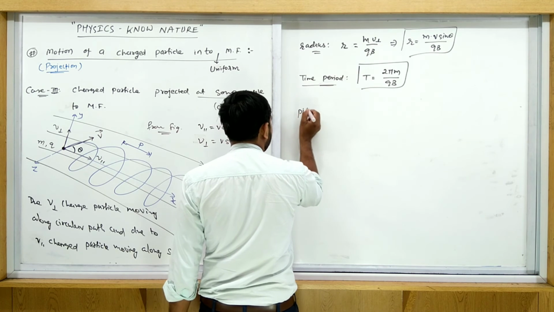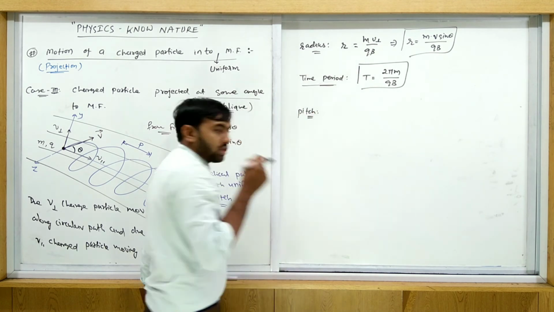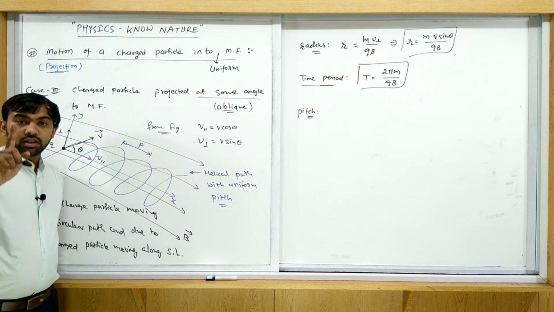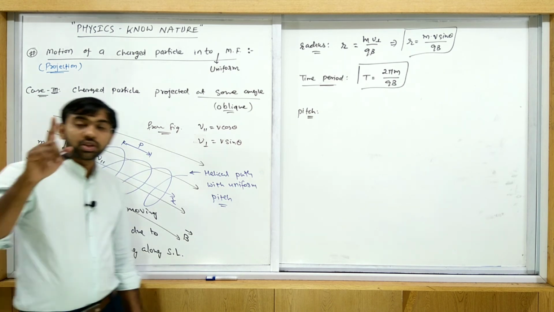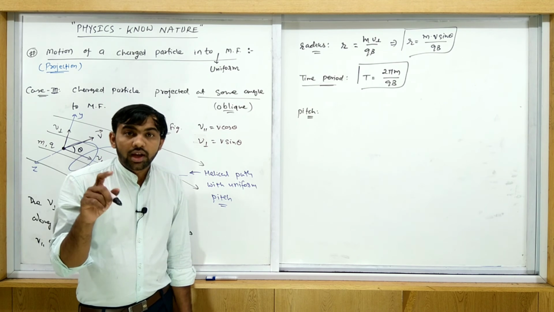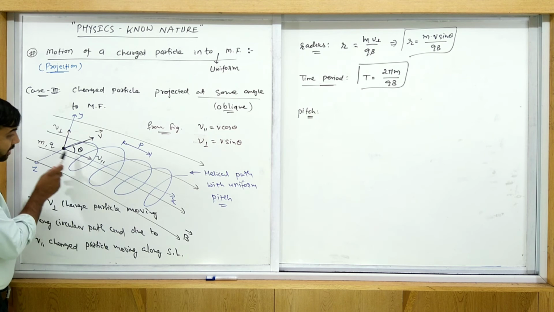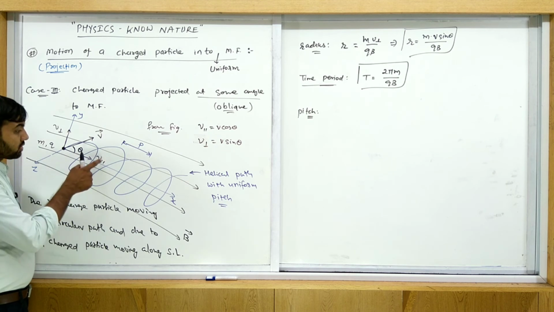Now what is the pitch? How much distance is covered along a straight line during one completion of a circle, that is, during one time period? Due to which velocity is this particle moving along a straight line? Due to the parallel component.